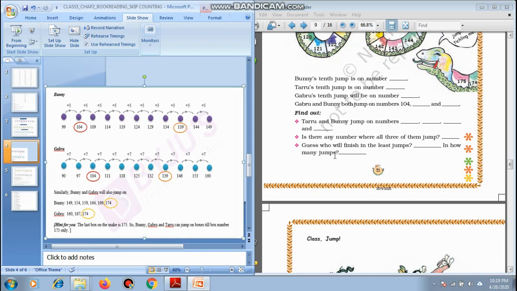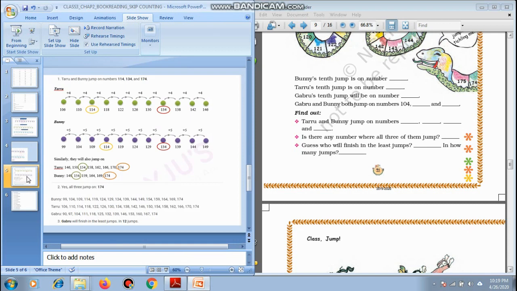175. Okay, now this is a guesswork for you, that you have to guess who will finish in the least jump and how many jumps. Are you sure you will be able to do that? Let us see.